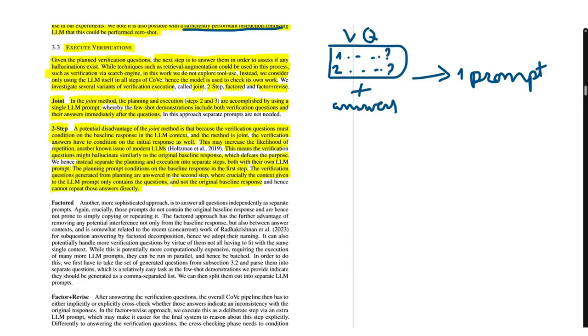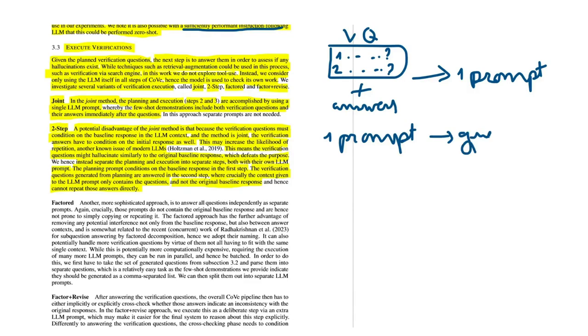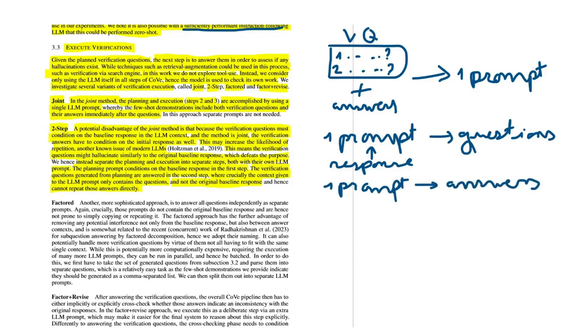Okay, so in this two-step approach, you have one prompt to generate the questions, and in this one you get basically the response, and you also have one prompt to generate the answers. And in this one you give only the questions, you don't give the responses. No response. Why? Mainly because you don't want your model to get inspiration from its first response.